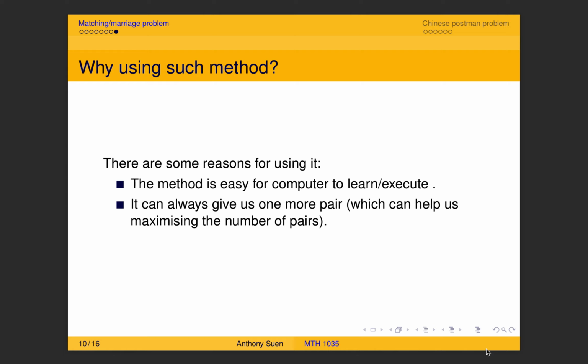The second reason is that it can always give us one more pair, because as I said, this flipping method always gives you one extra pair. In fact, you can repeat the step. If you think you're not doing the best, why don't you just keep flipping? Of course, if you want to repeat the step, then you have to extend the chain.